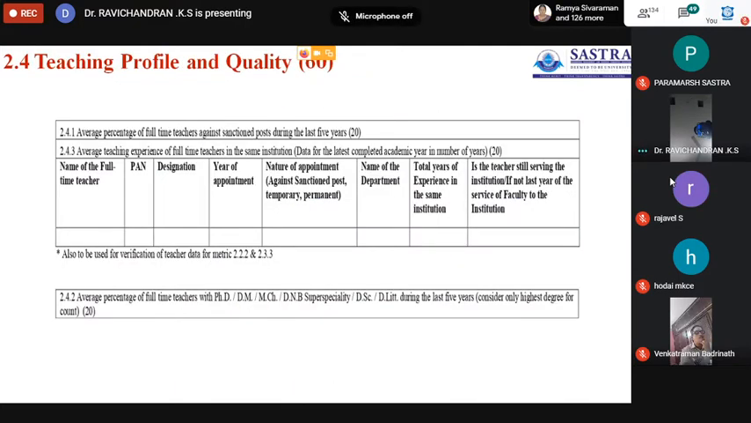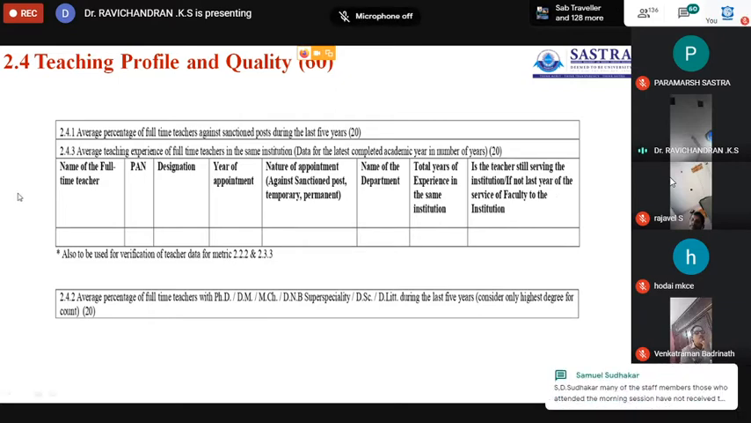fourth category. 60 marks will be allotted, 20, 20, 20 under three categories: teaching profile and quality. The first 20 marks go to the average percentage of full-time teachers against sanctioned posts during the last 5 years. This is the format given by NAAC.